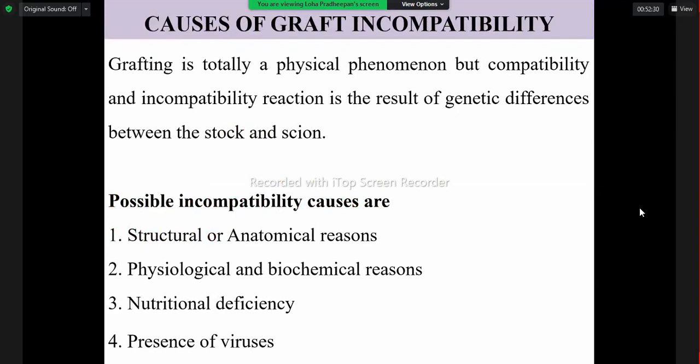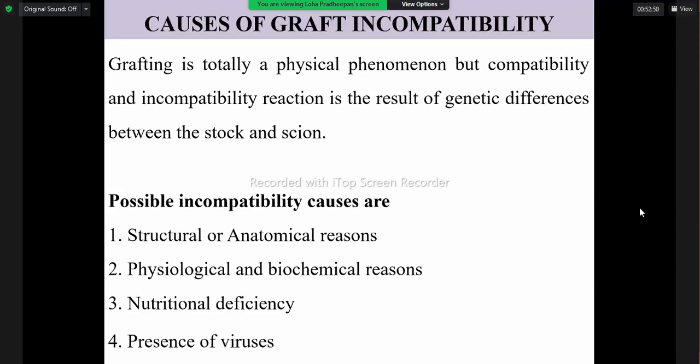So these are the types of incompatibility: localized incompatibility, translocated incompatibility, and virus-induced incompatibility. Then we will see the causes of graft incompatibility.